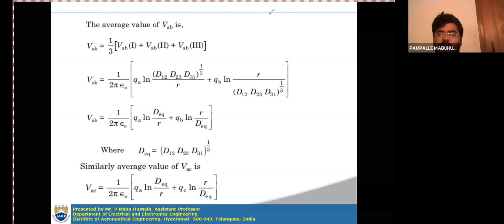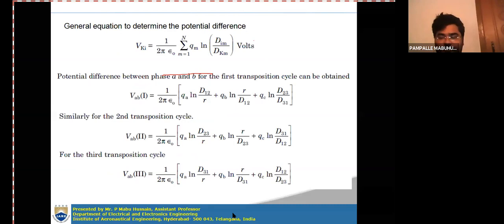Next you are having QB as common. In the similar way, when you take QB as common, you will get R cubed by D12, D23, D31.